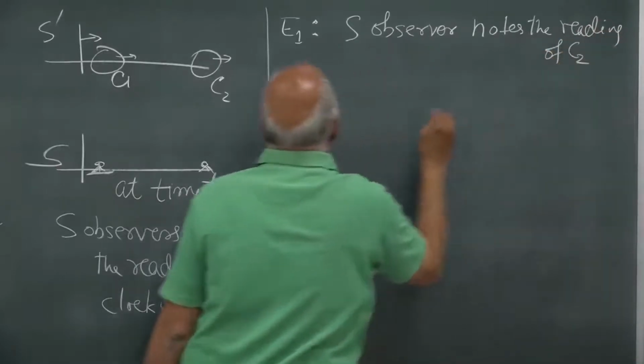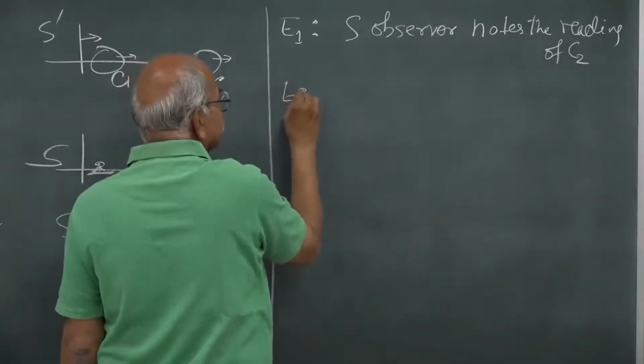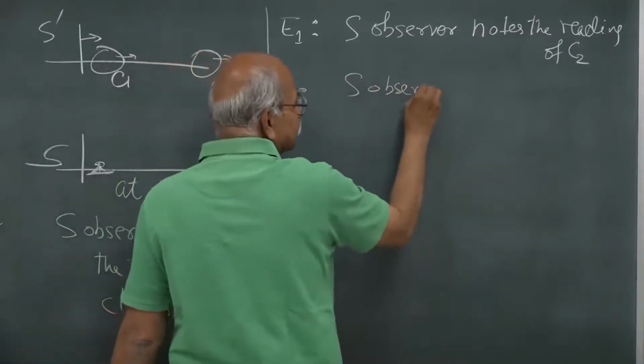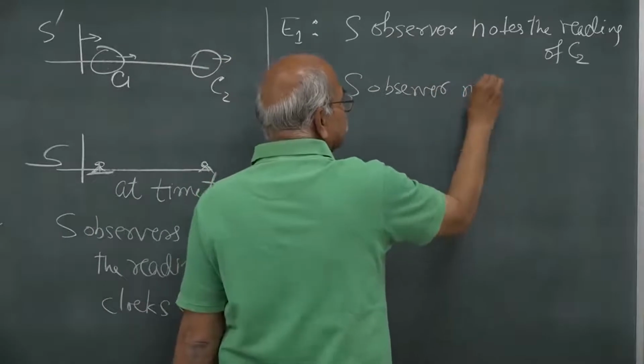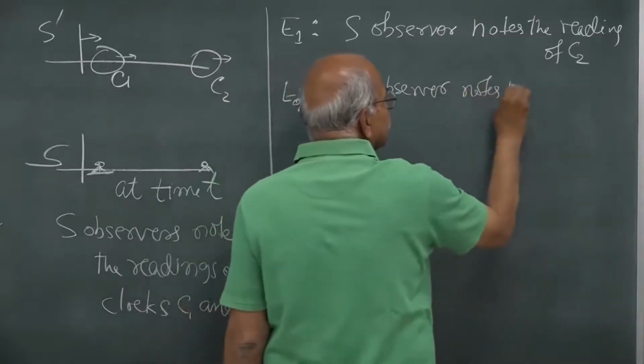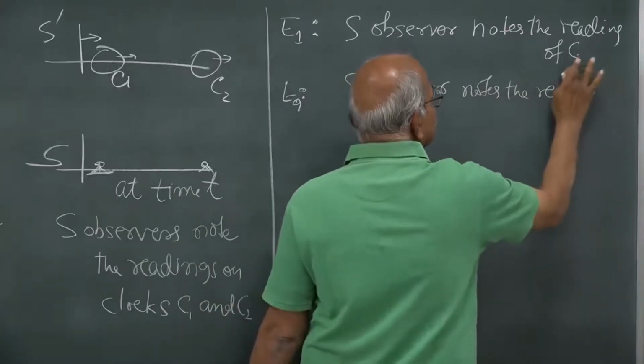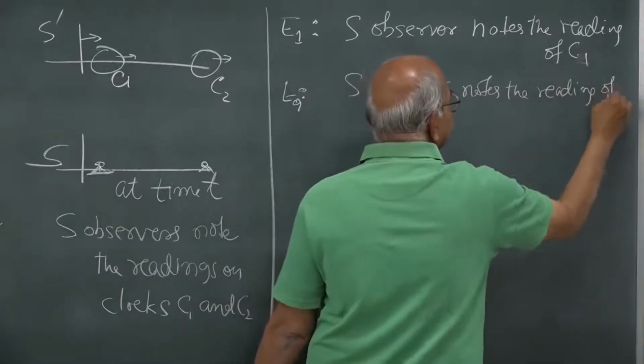And similarly, E2 is once again an S observer, maybe a different observer, who notes the reading; this is C1 and this is C2.